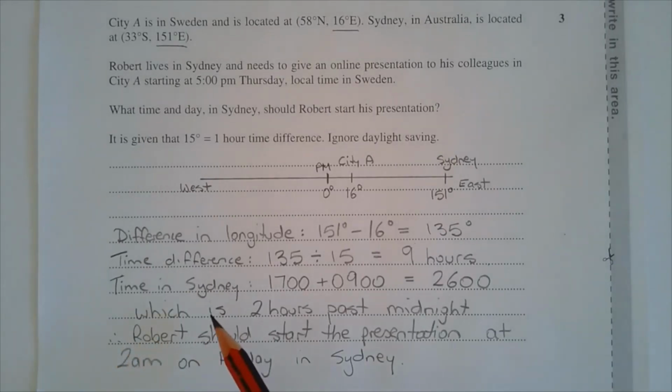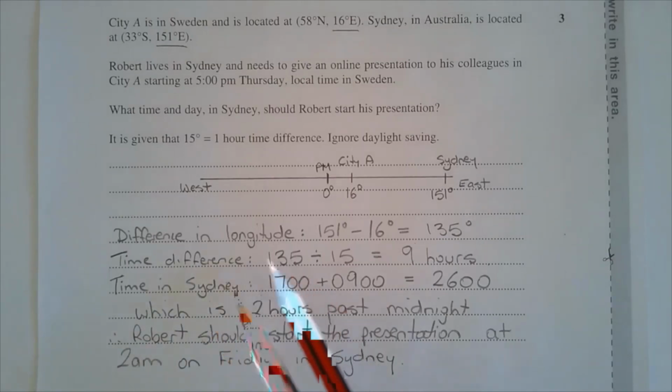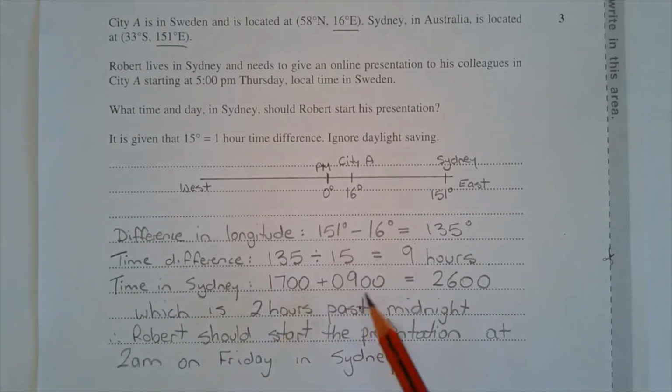Now the time in Sydney is found by taking the time at City A, which is 5 p.m., and notice that 24-hour time is being used, and adding 9 hours to 5 p.m., that equals 2600 hours. Now that doesn't make sense since the time goes from 0000 to 2400. So this means that this is 2 hours past midnight in Sydney. So interpreting this result, this means that Robert should start the presentation at 2 a.m. on Friday in Sydney.